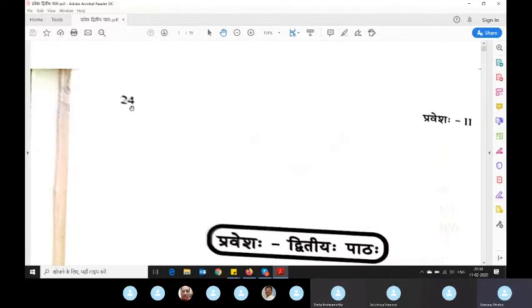Few nouns are in all three genders and different, like the tad sarvanama we had seen. For masculine pumlinga, it becomes saha, tau, te, respectively for ekavachana, dvivachana, and bahuvachana. For feminine strilinga, it becomes sa, te, taha, and for napumsaka linga, it becomes tat, te, tani.